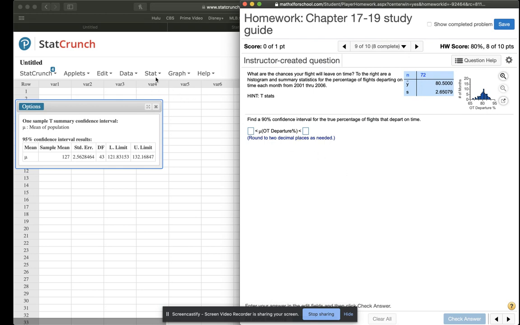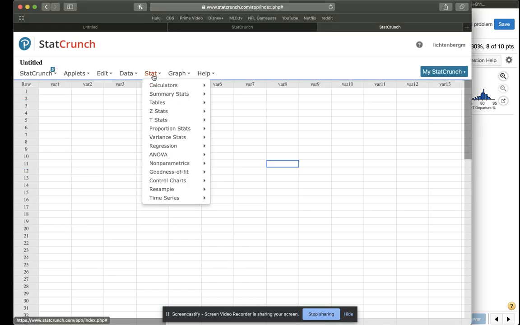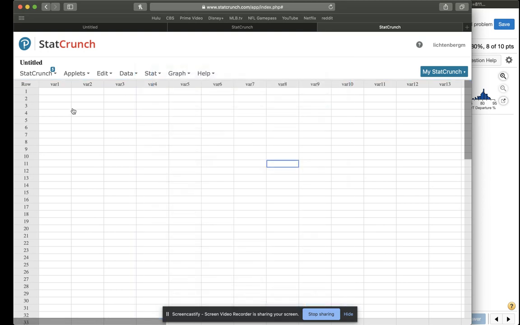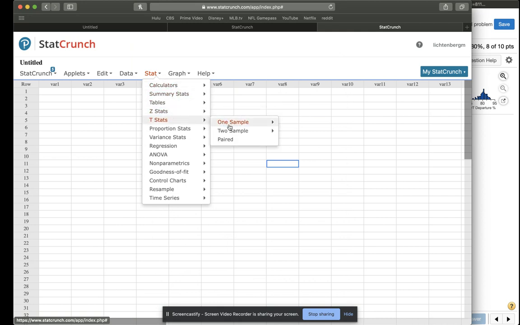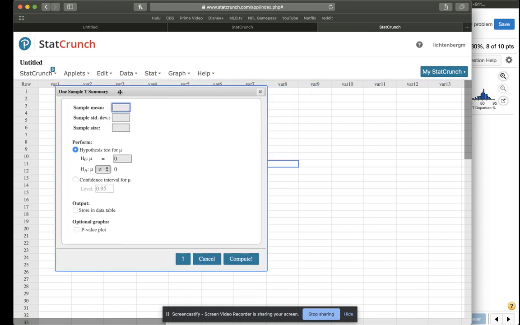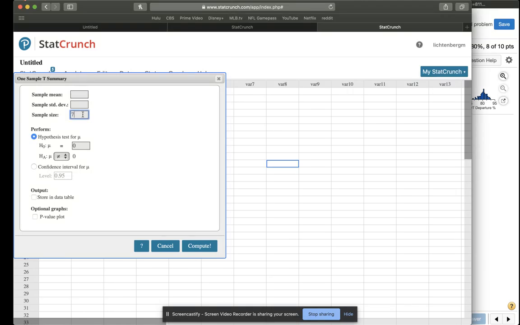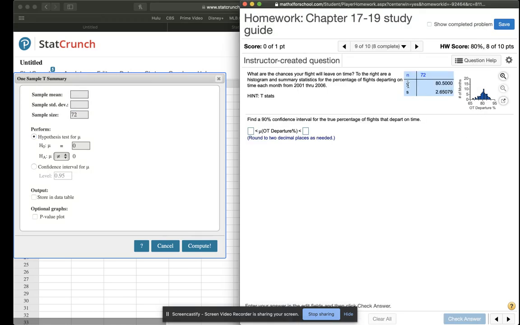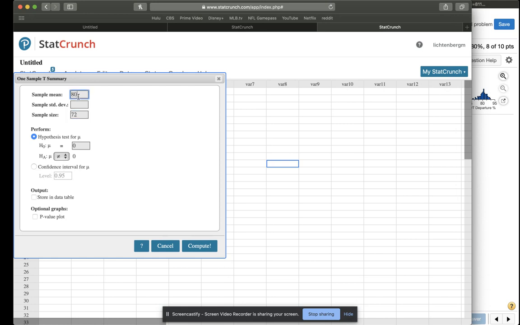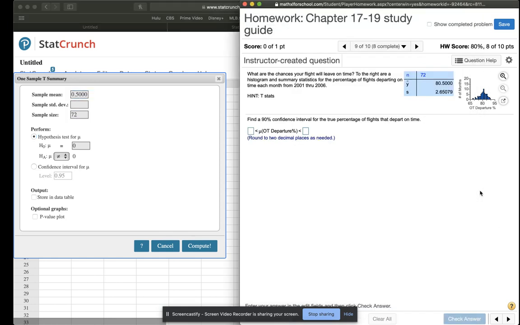Okay, 90% confidence interval this time. Again, going to T-stats. Okay, so remember, N means sample size. So our sample size is 72. The one with the bar over it, that means mean. So the mean is 80.5000.